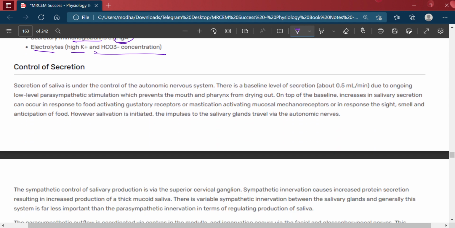Then control of secretion. Secretion of the saliva is under the control of the autonomic nervous system.